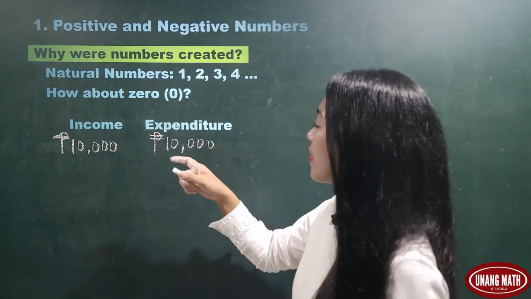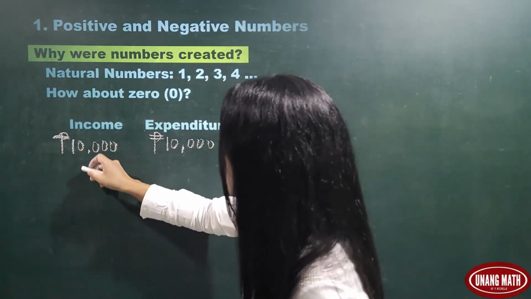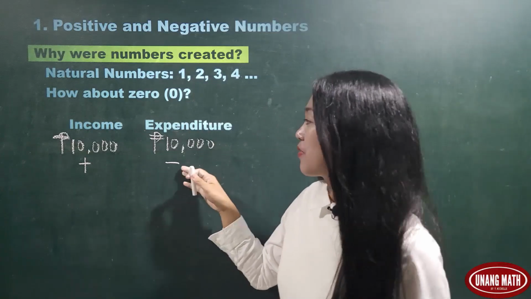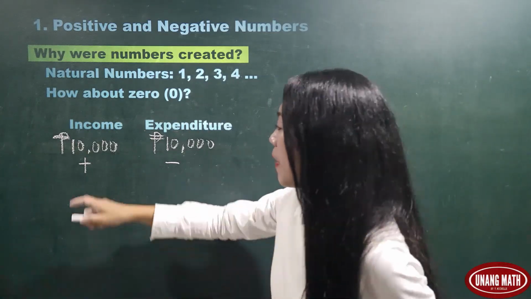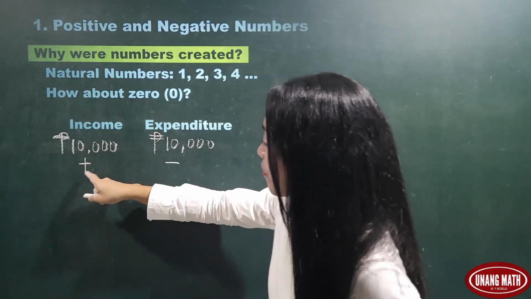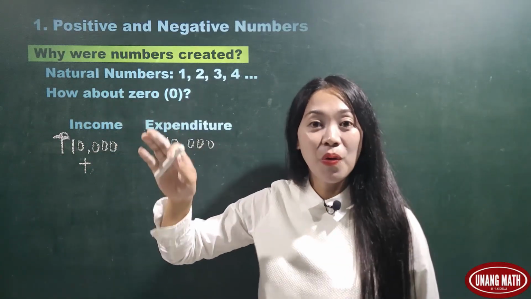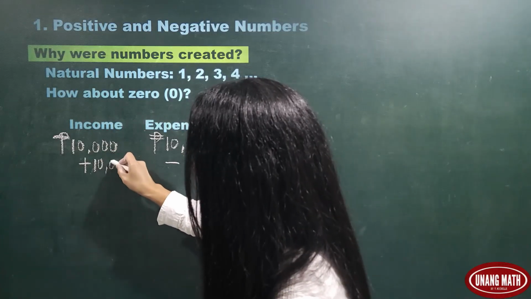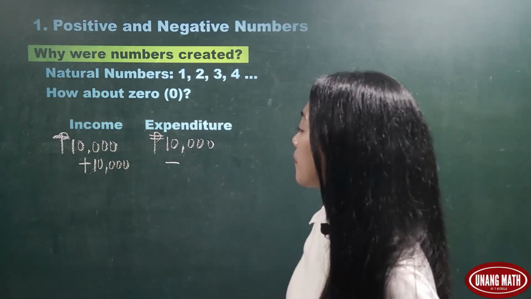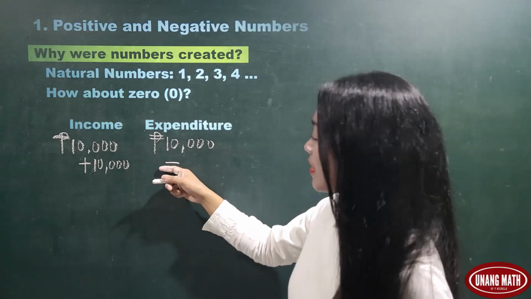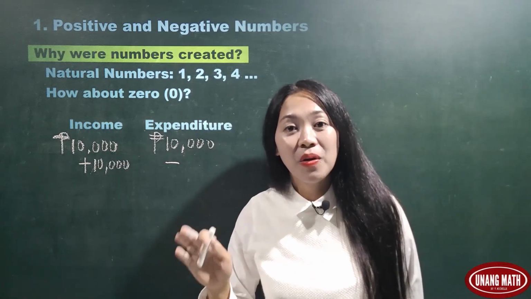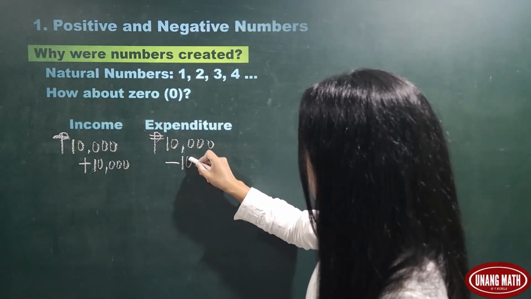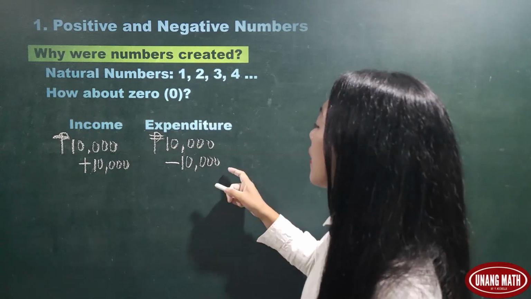So to address this, these two signs, positive and negative sign, were created. Positive sign signifies increase or gain in something. Example, positive 10,000. Negative sign signifies decrease or loss in something. Example, negative 10,000.